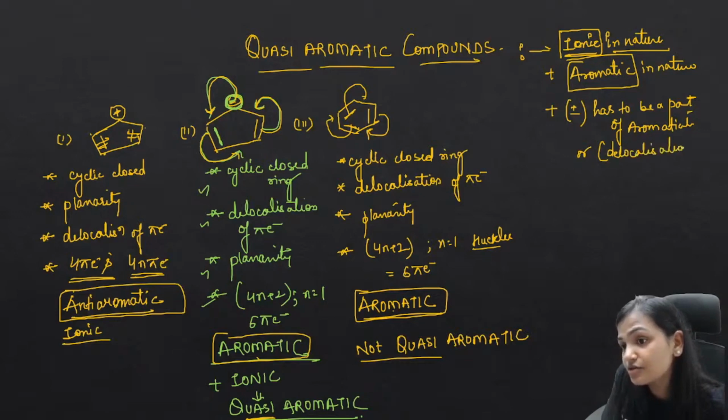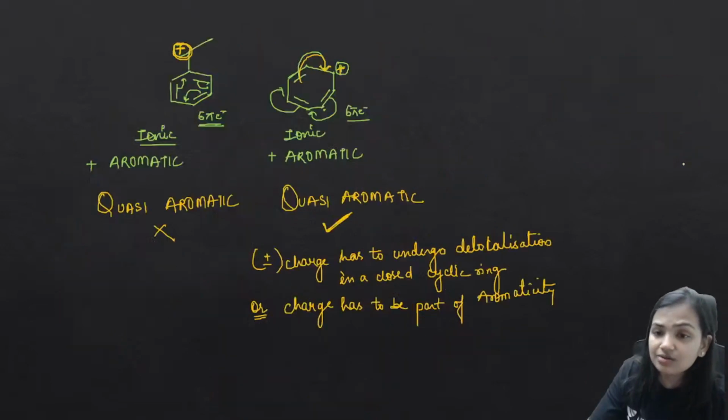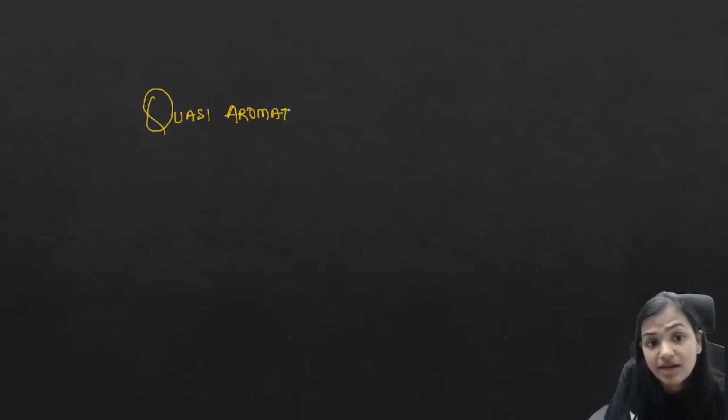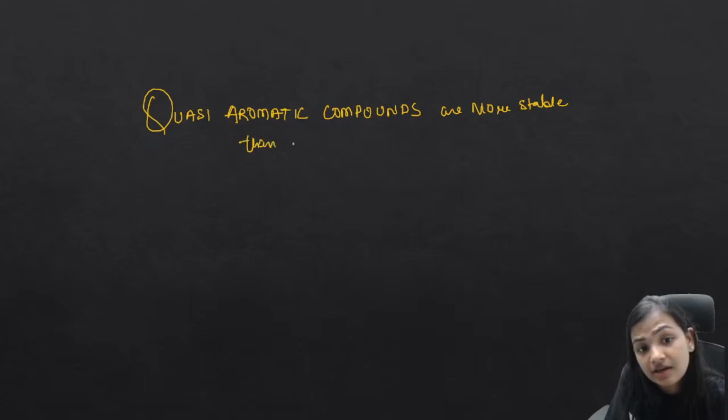Is it clear? So if you can understand these 3 points, you will be able to understand the quasi aromatic compounds. Now the question is, why am I discussing the quasi aromatic compounds with you? Because the main rule is, quasi aromatic compounds are much more stable. Quasi aromatic compounds are much more stable than whom? They are more stable than aromatic compounds.